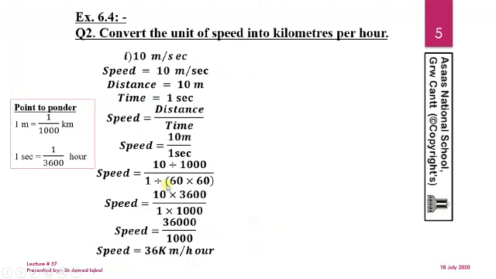As we change the sign of division to multiplication, the 1000 becomes the denominator, and 60 into 60 is equal to 3600. As I change the sign, this 3600 which was in the denominator becomes multiplication in the numerator, so both these values swap each other.